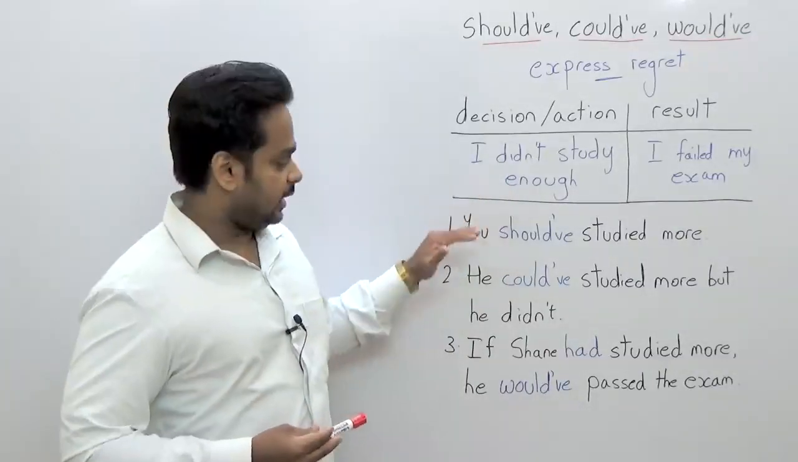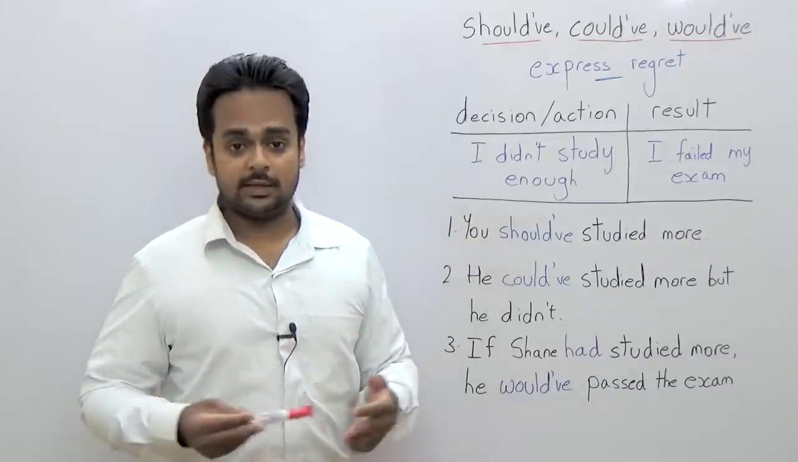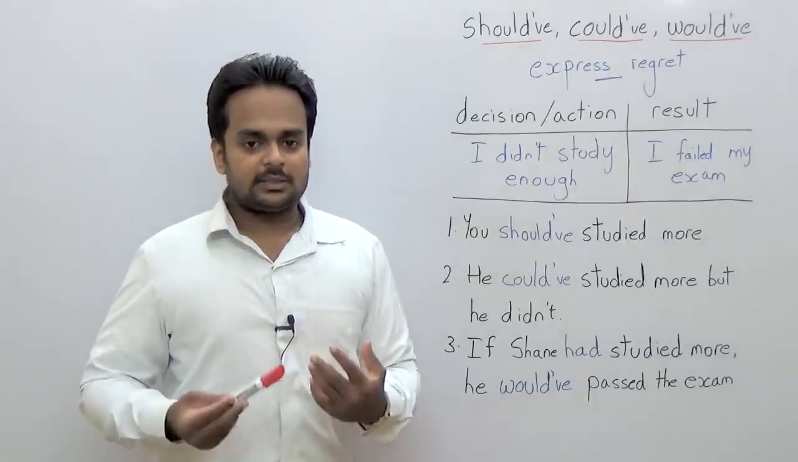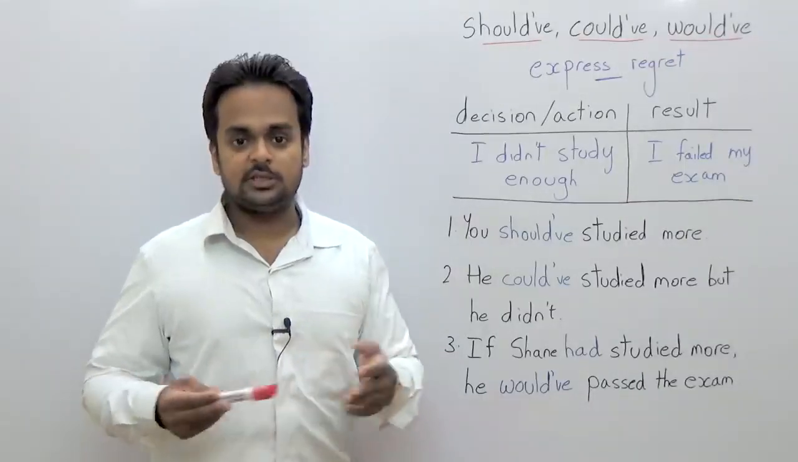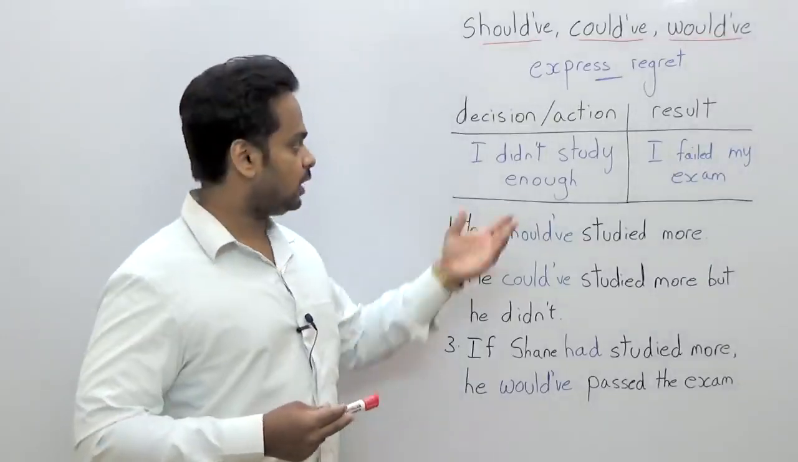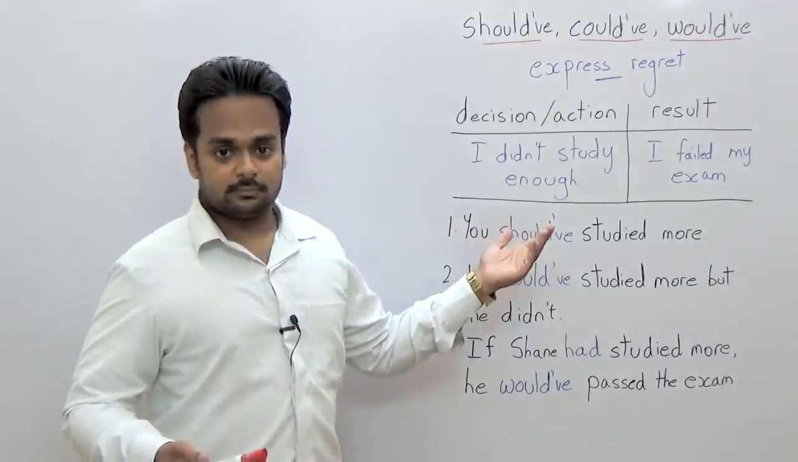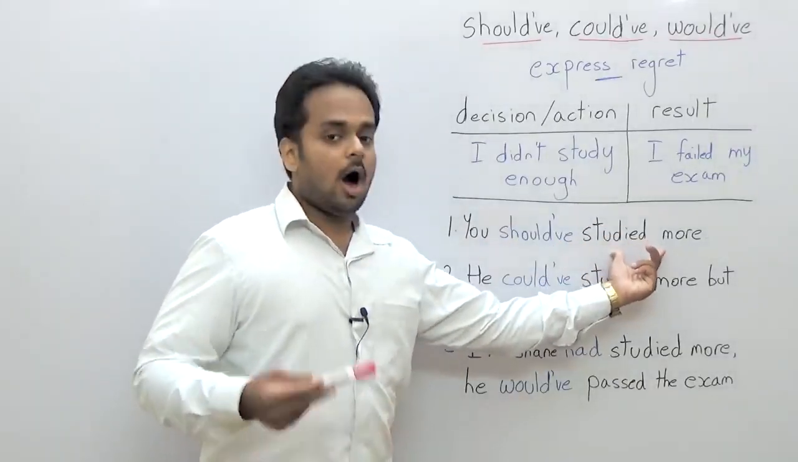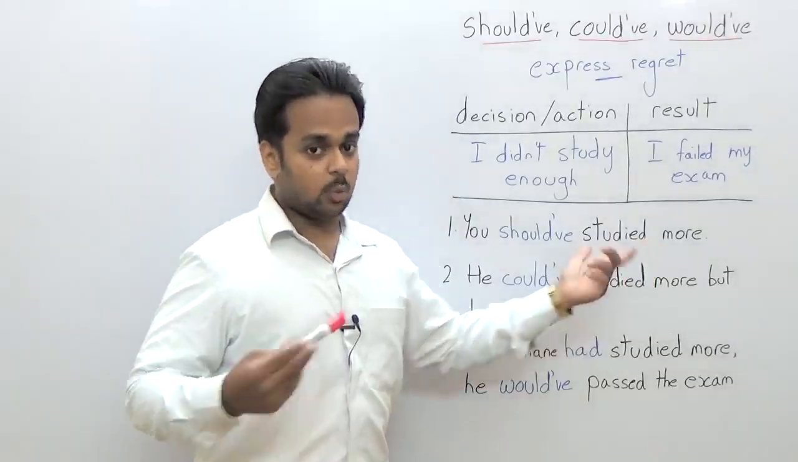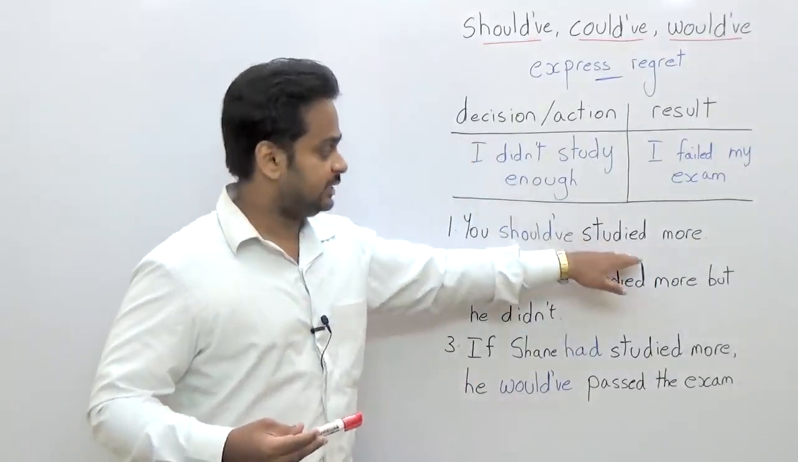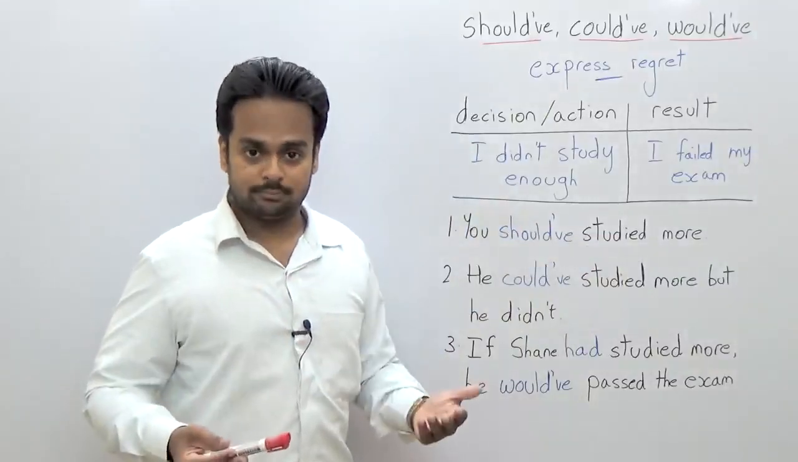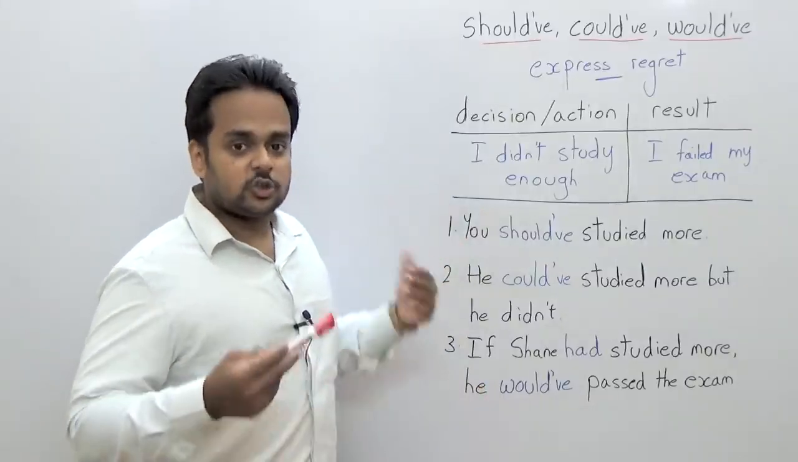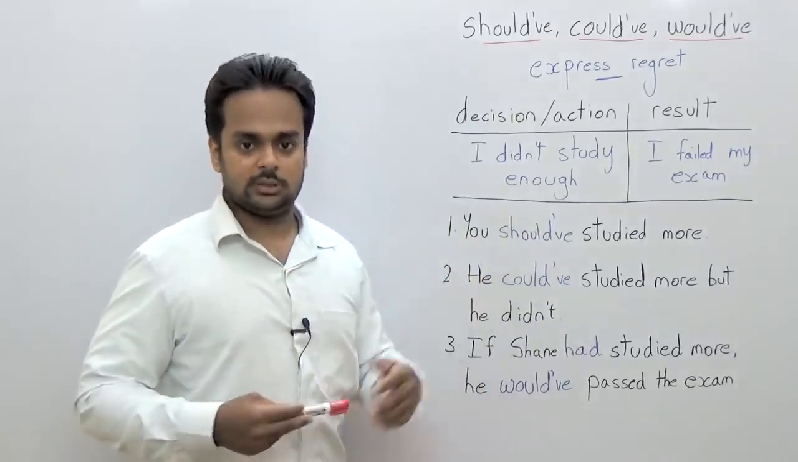Now, his teacher might tell him, hey, you should have studied more. What does she mean by that? Well, she's trying to say that she's not happy about his decision. His decision was that he didn't study enough. And by saying this, his teacher is saying the opposite of what happened. So what happened? He didn't study. So she's saying you should have studied more. Okay? So what this does is it shows that you're unhappy about the decision.